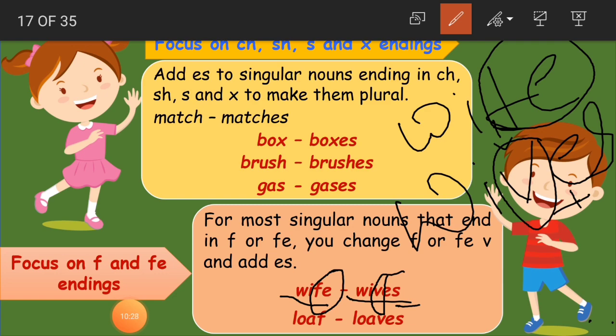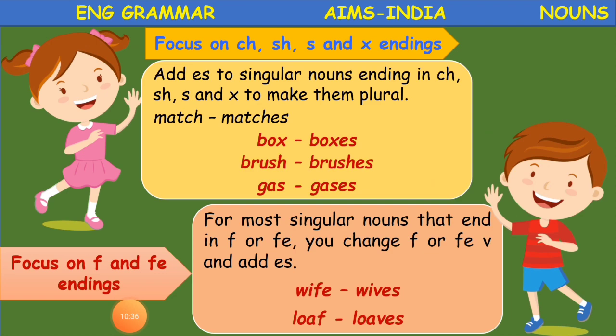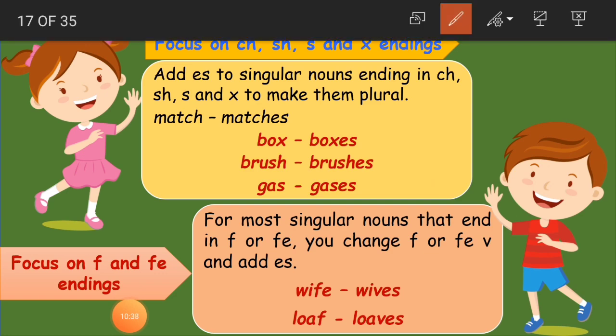Wives. Clear, children? Here also, if you see loaf, the second example for you, loaves. Loaf means one loaf of bread. So in loaf we have only F, not FE. Even that F is changed to V. L-O-A-V-E-S.